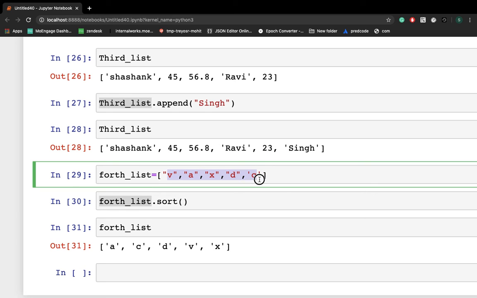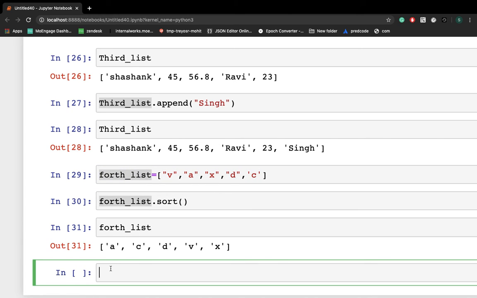Similarly, you can do it with another list. Let's say for the fifth list, you're writing 1, 2, 3, sorry, it's a sorted one, so 4, 3, 2, 8, 6.